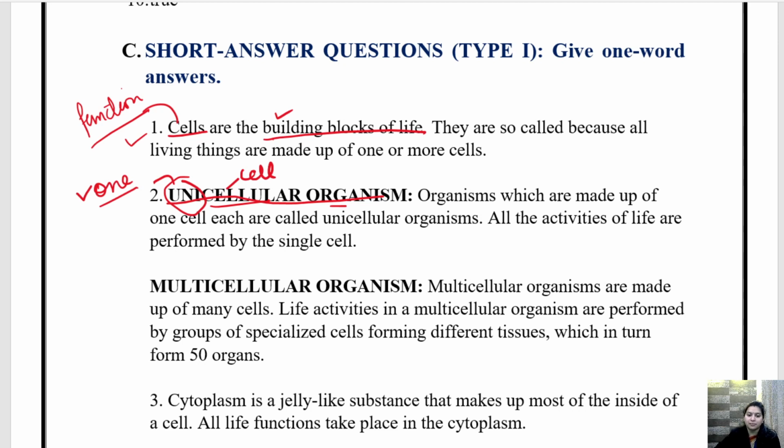What is the example of unicellular organism? Examples of unicellular organisms are amoeba, paramecium, bacteria.